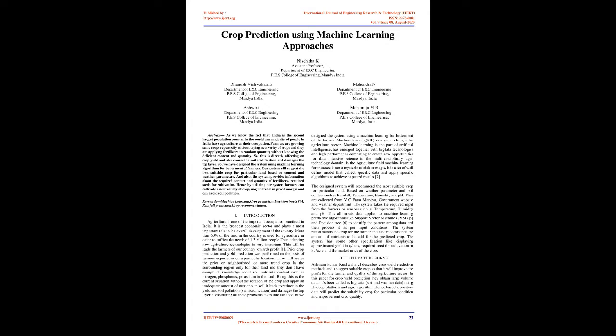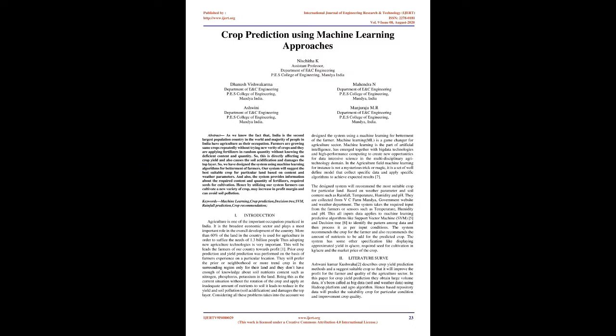So, we have designed a system using machine learning algorithms for the betterment of farmers. Our system will suggest the best suitable crop for a particular land based on soil content and weather parameters. It also provides information about the required content and quantity of fertilizers and required seeds for cultivation. Hence, by utilizing our system, farmers can cultivate a new variety of crop, may increase profit margin, and can avoid soil pollution. Keywords: machine learning, crop prediction, decision tree, SVM, rainfall prediction, crop recommendation.